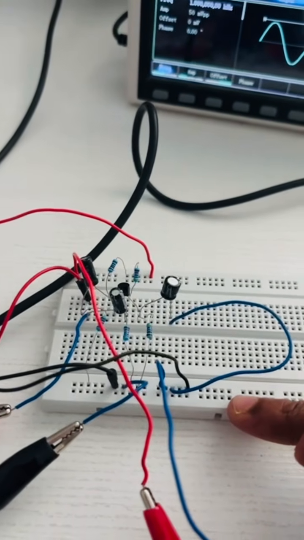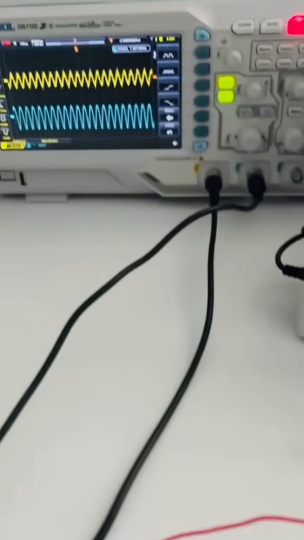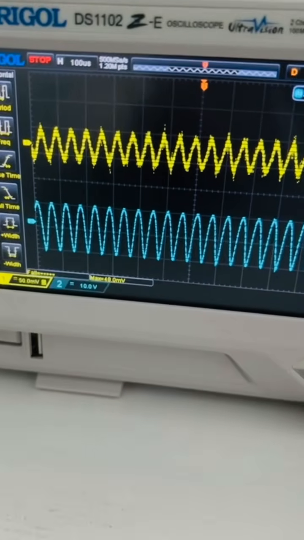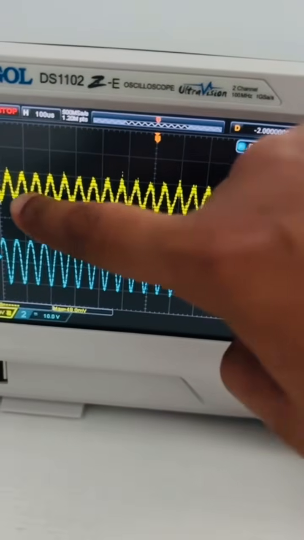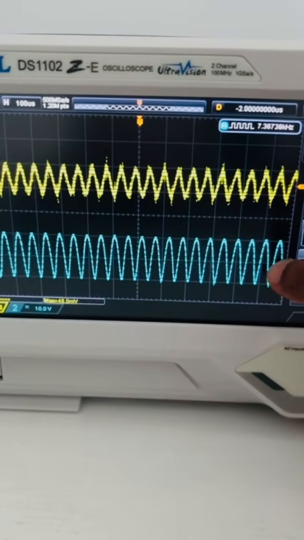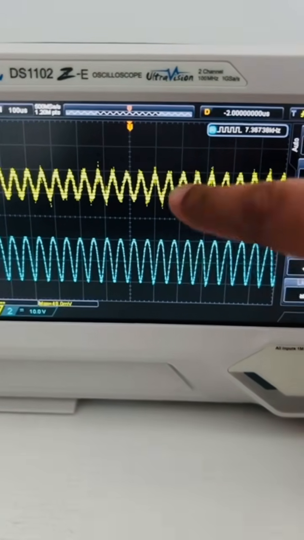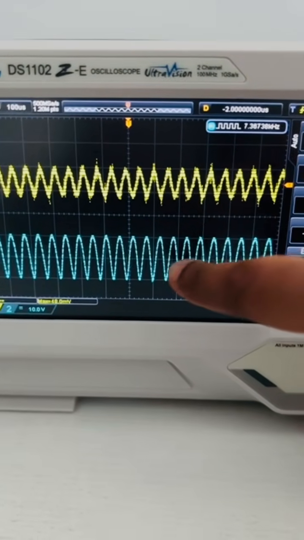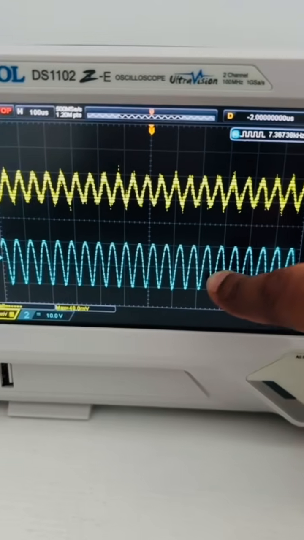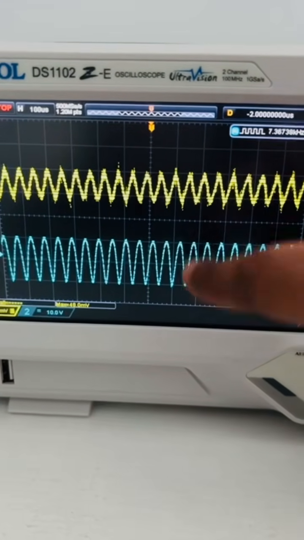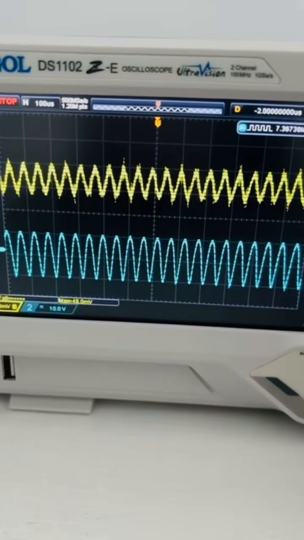Now, as per the common emitter amplifier, whatever input we give, we'll get an output which is 180 degree phase shifted. So as you can see, this yellow color is the input signal wave and the blue color is the output signal. So you can see the amplitude difference as well. This has a lesser amplitude, and the output of the common emitter amplifier is having a bigger amplitude when compared to the input signal.